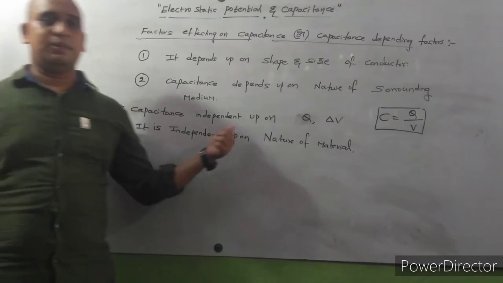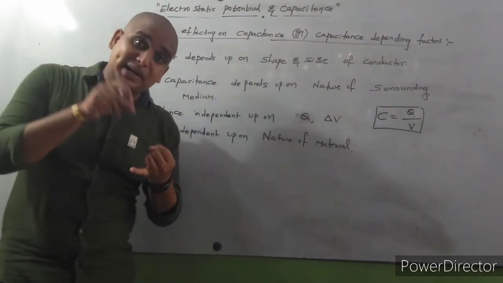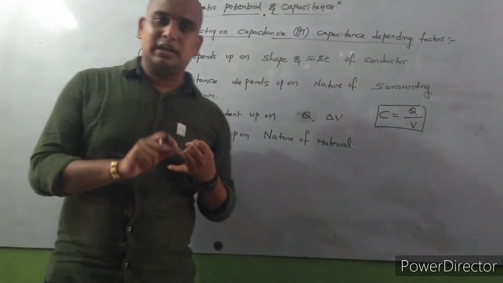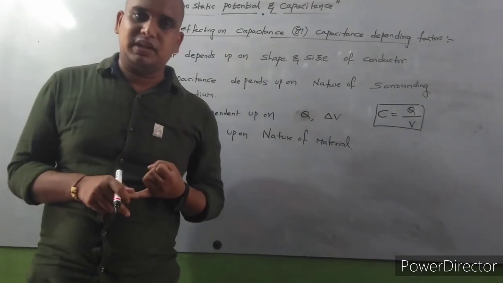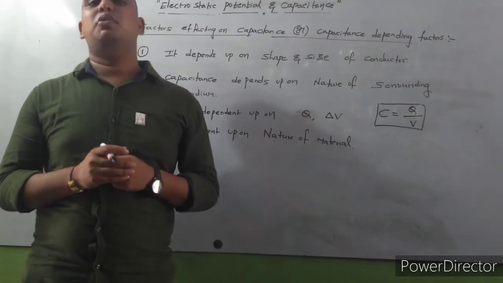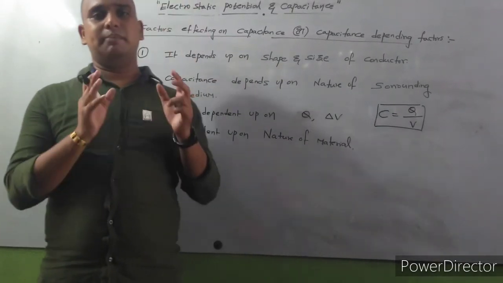Capacitance is independent of charge and potential difference. Capacitance depends upon size of the conductor, shape of the conductor. Capacitance depends upon nature of surrounding medium. So these are very, very important points. So this is an introduction about capacitance.